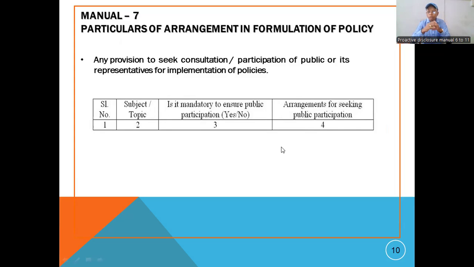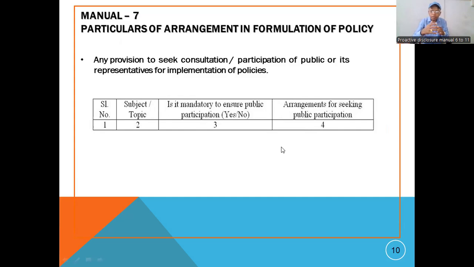Then in the third column, you have to say whether it is mandatory to ensure public participation, yes or no. For formulation of this policy, maybe it is a betterment for the public employee, public authority, or citizen. And for formulation of this policy, who will participate? Maybe a public representative, any other committee, or any other officers. Who will be the attendees, the persons who will attend the formulation of the policy?